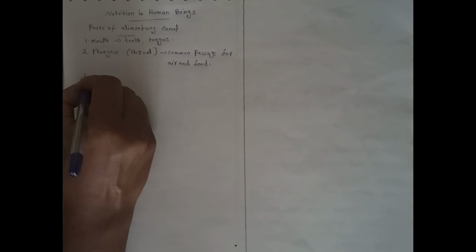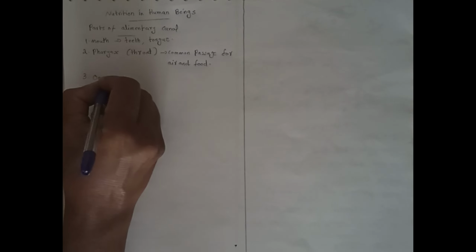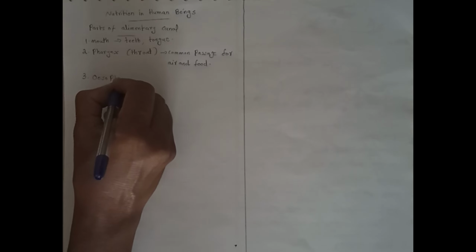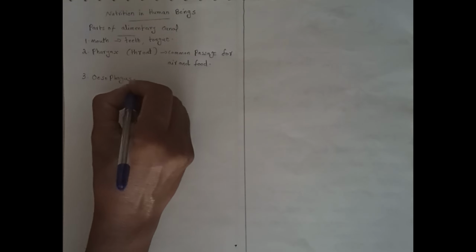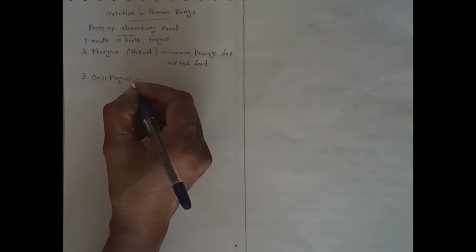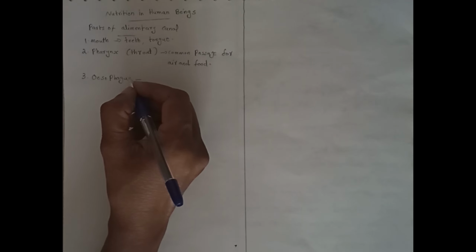Next, esophagus. Esophagus is a narrow tube arising from the pharynx and ending in the stomach.